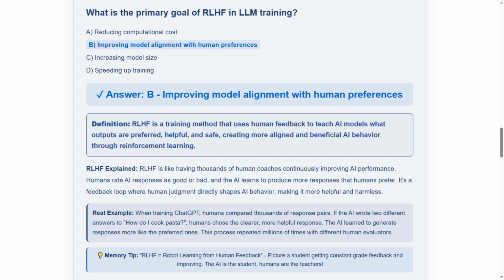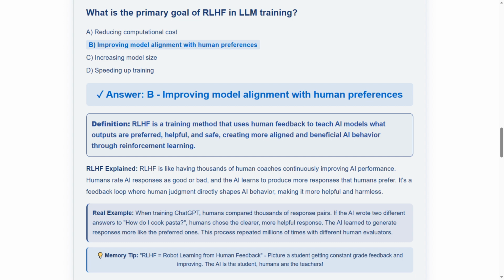Humans rate AI responses as good or bad, and the AI learns to produce more responses that humans prefer. It's a feedback loop where human judgment directly shapes AI behavior, making it more helpful and harmless. Think of it as continuous human coaching.